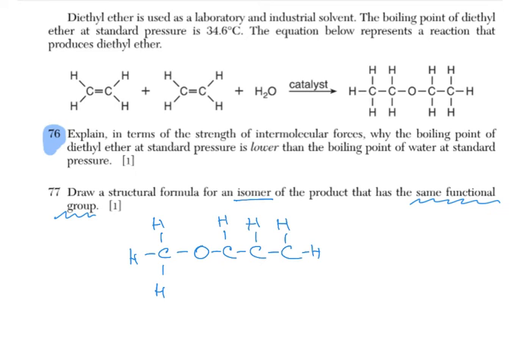We still have the same number of carbons. We still have the same number of hydrogens. Oxygen in a new place, new location, new structure. And this is an isomer. This is methyl propyl ether.